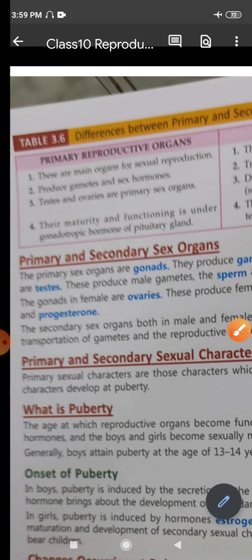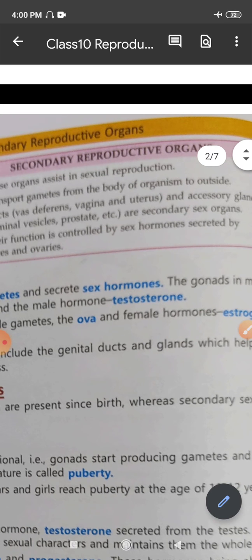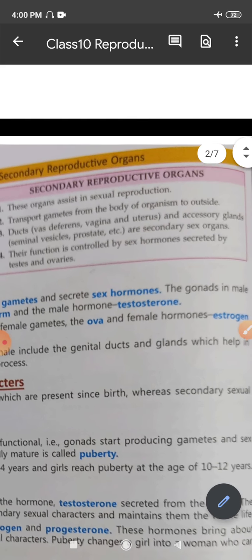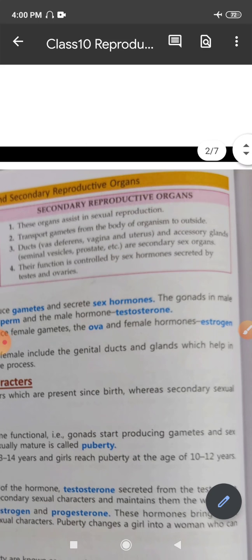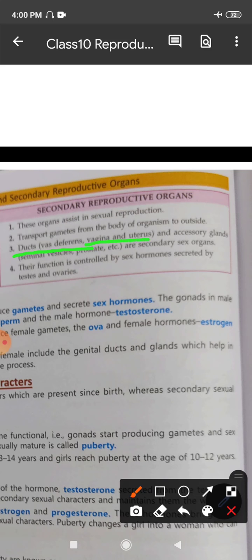Now attached or connected to these organs, the testes and the ovaries, are certain other parts which are tube-like structures. When we study in detail, you will get to know where each of them is present. We see here the ducts: the vas deferens, found in males, and the vagina and uterus in females.